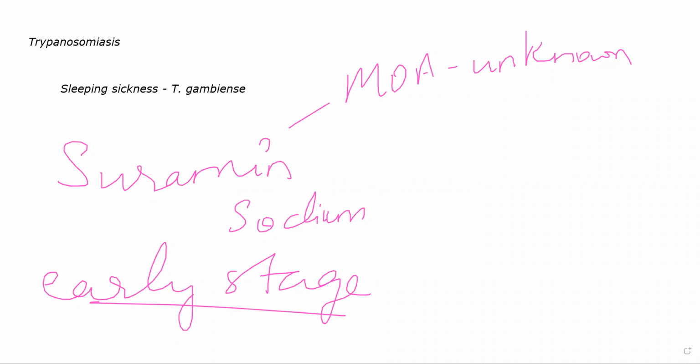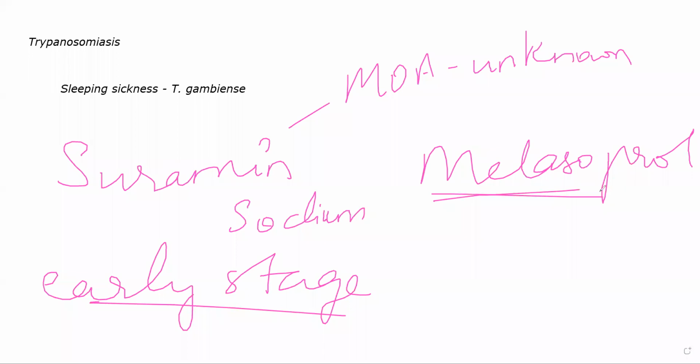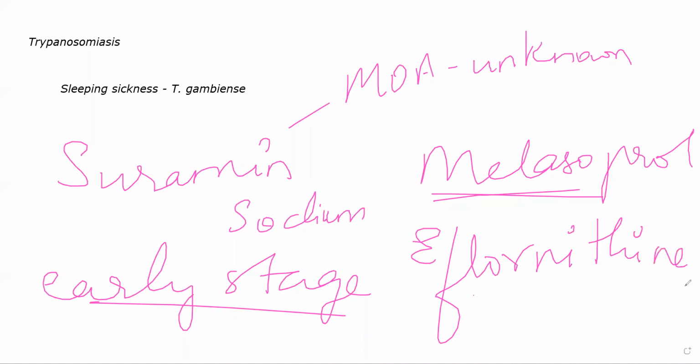Okay, there is a drug called melarsoprol, you can use that. Don't have a lot of details, that is why I'm not going into a lot of details with this. This drug is specially used in later stages of trypanosomiasis. What happens in trypanosomiasis? If it goes into later stages, it can cause meningitis, it can cause encephalitis. So at that time you can use melarsoprol, you can use eflornithine. Eflornithine, yeah, this is another drug that can be used, especially as an alternative to melarsoprol. Okay, eflornithine is used in combination with some other drugs.